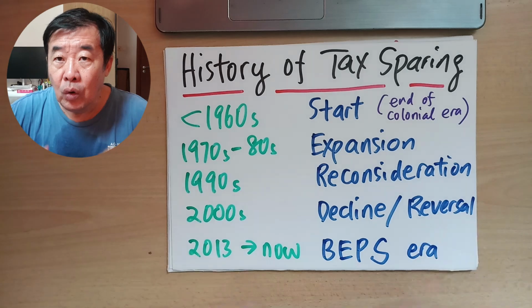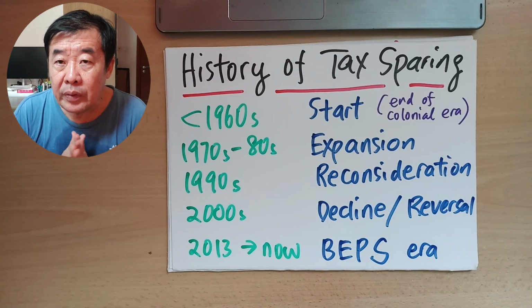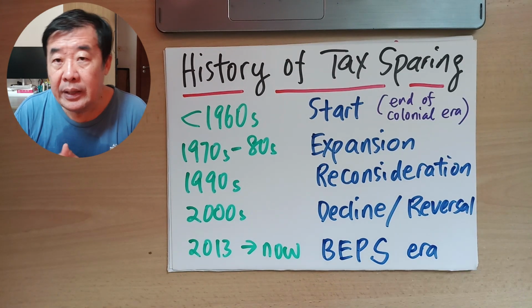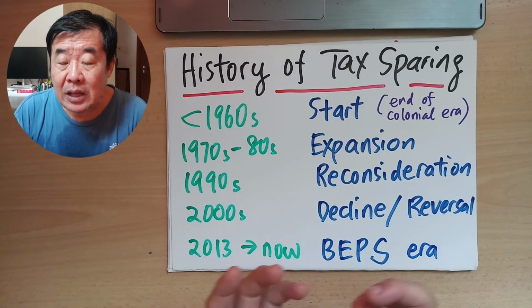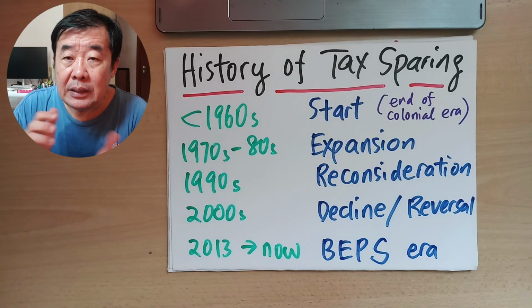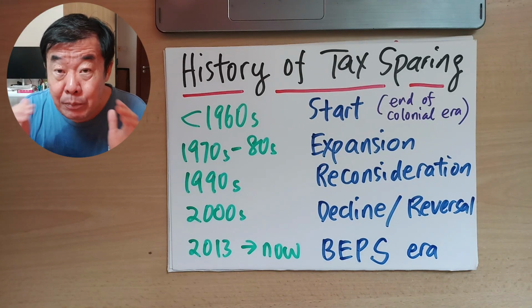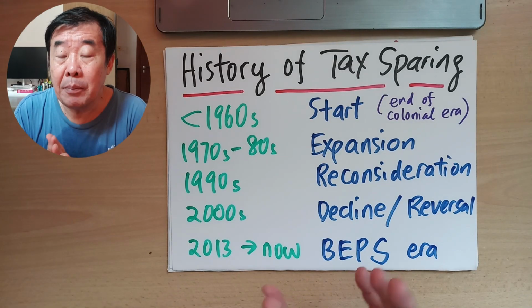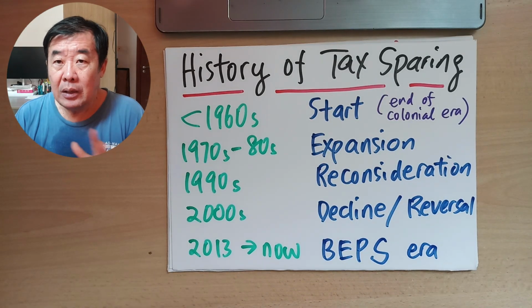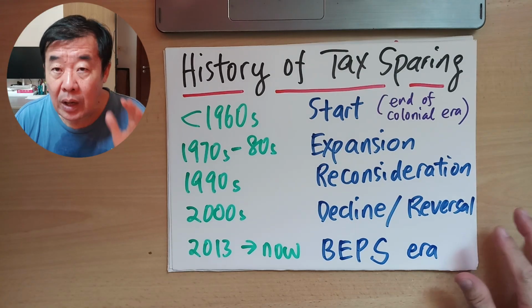So they wanted to extend some help to promote their own industry in that country. When they signed a double taxation agreement, they put in a tax-sparing clause to exempt certain taxes covering interest payments and dividend payments. This has something to do with withholding tax, which I'll explain later on.